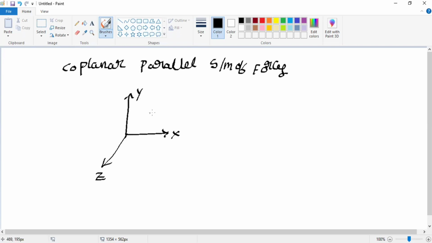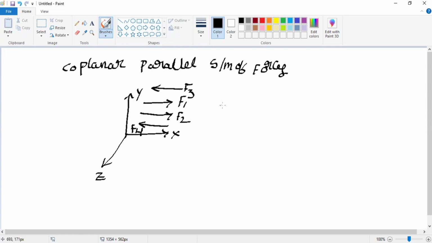I am taking all the forces parallel to each other: F1, F2, F3, F4. These all are parallel to each other, and all the forces are acting on the same plane.